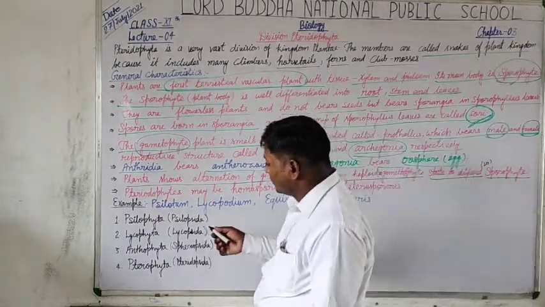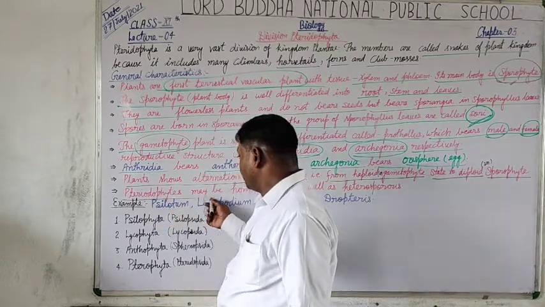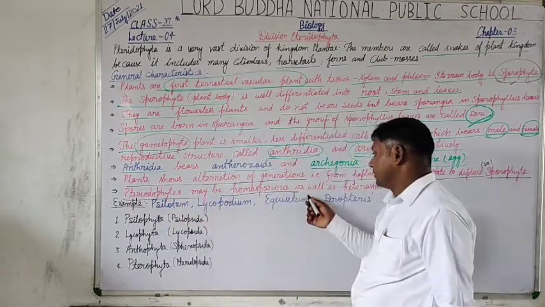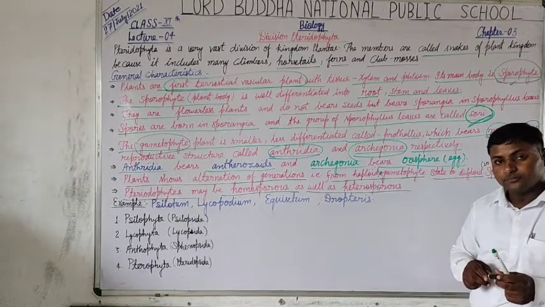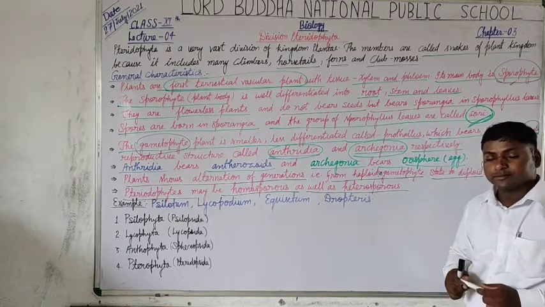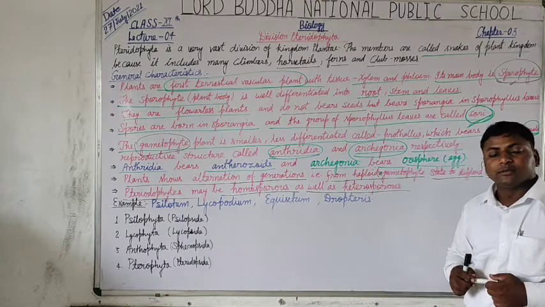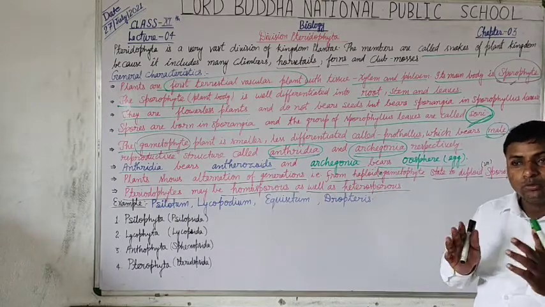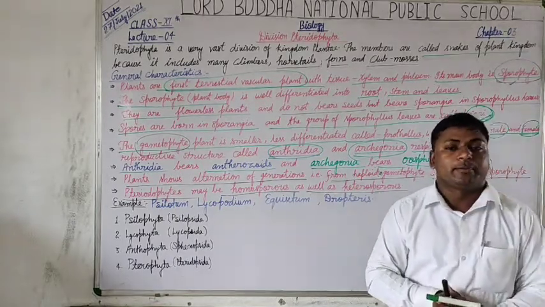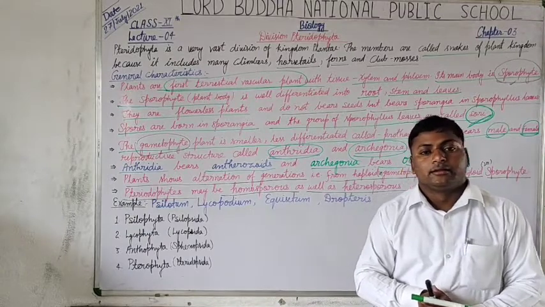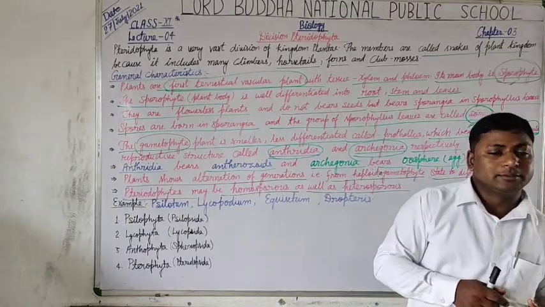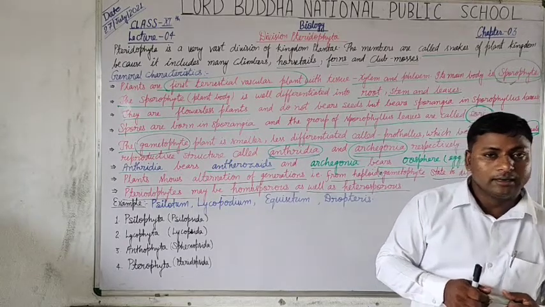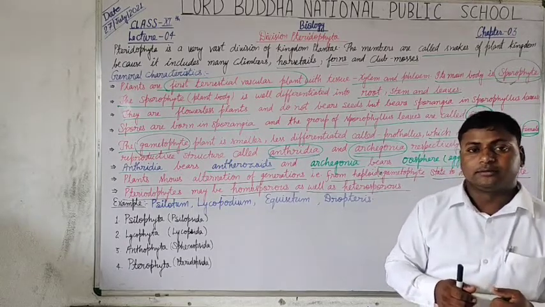Pteridophytes may be homosporous as well as heterosporous. They may be homosporous, it means bearing only one type of spores, or heterosporous, it means bearing both types of spores, male and female.